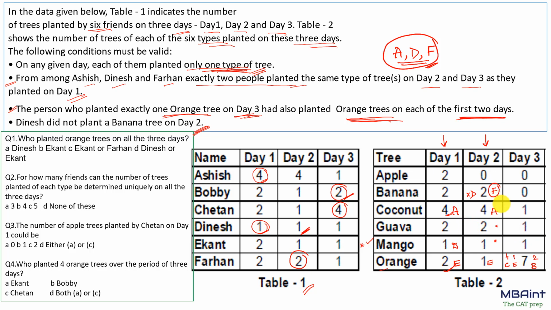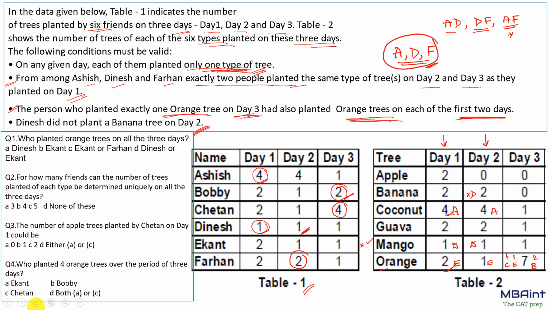So a little hit and trial. When D cannot come over here, we have a fixed position for D, right? Now out of this, exactly 2. So what are the pairs possible? The pairs are AD, DF or AF, right? These are the possible pairs having the same type of trees being planted on all the 3 days. So let's take this case AF, so A and F planting the same trees.